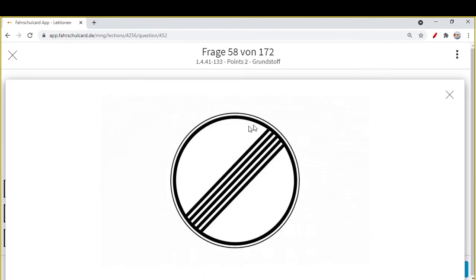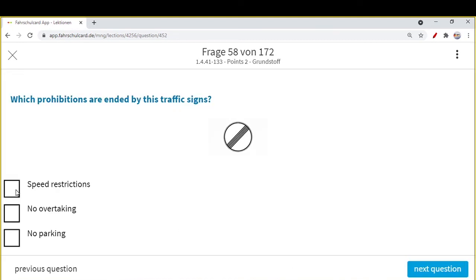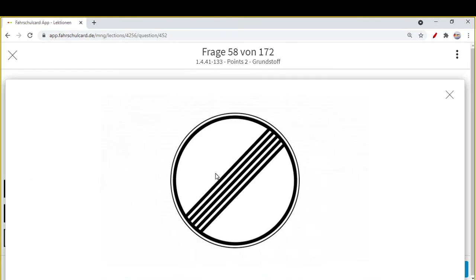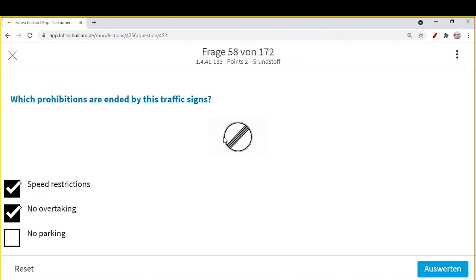If you see the cross line, the restrictions normally finished are your speed restrictions, overtaking restrictions, and some other restrictions are lifted. So speed restrictions are lifted whenever you see this traffic sign. No overtaking: if you see two cars, red and black, and then these lines, then the no overtaking restriction has also been lifted.